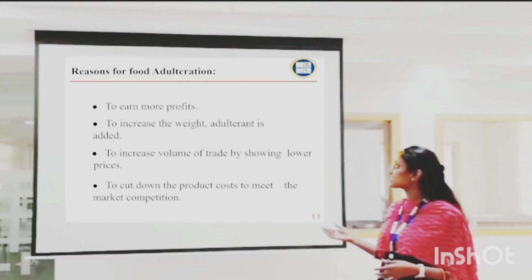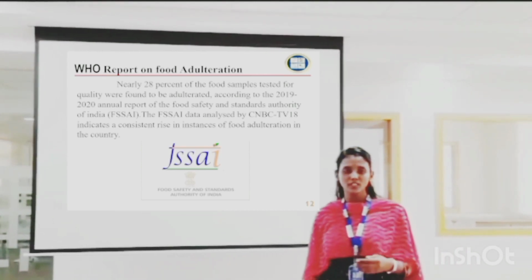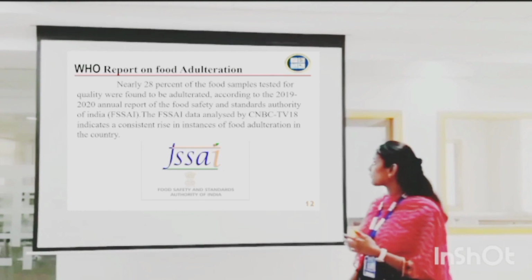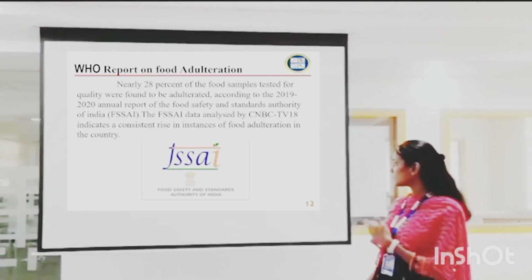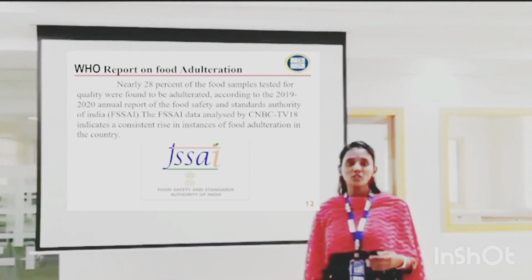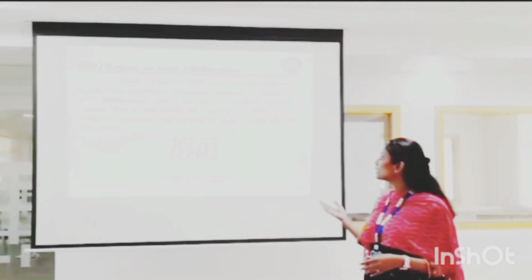Switching on to the next slide, who reports on food adulteration? Nearly 28% of the food samples which were tested were found to be adulterated. And FSSAI, the Food Safety and Standards Authority of India, has ensured 263 food testing labs in our country. Moving on to the next slide, conclusion.